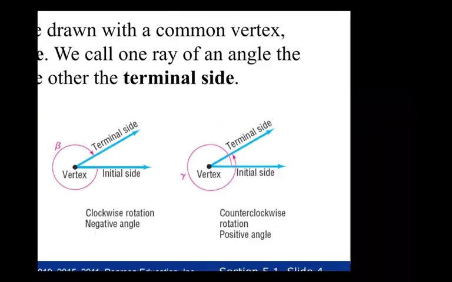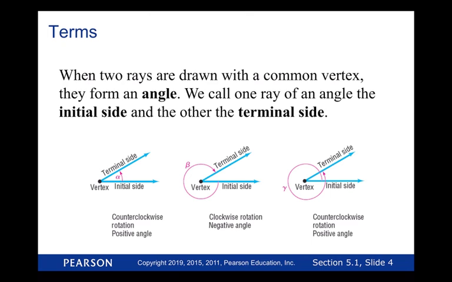So we just saw examples of what we mean by a positive angle versus a negative angle, and what we mean by initial side versus terminal side. These are all called coterminal angles because they have the same initial side and the same terminal side. But all these angles are different angles. They are actually 3 different angles.